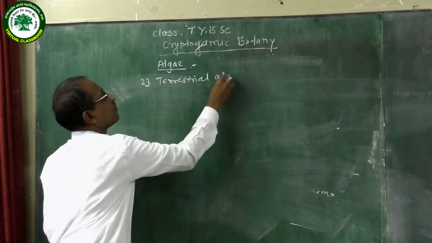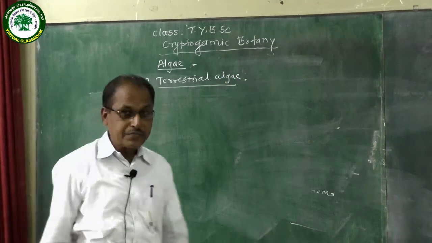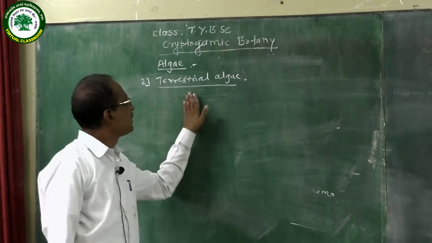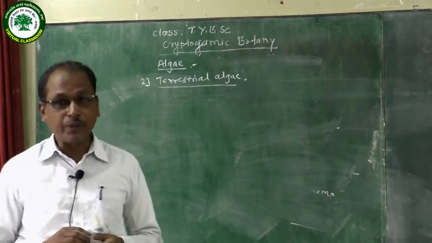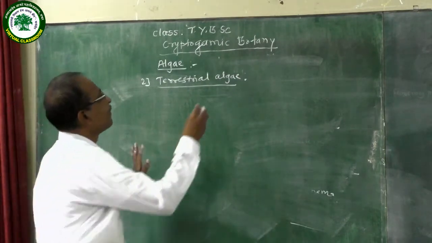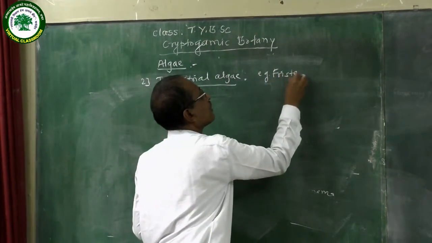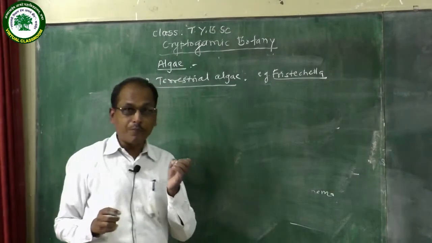Terrestrial algae means algae found in or on the soil, moist soil. Example is Fritschiella. Fritschiella algae are found in the form of scum.